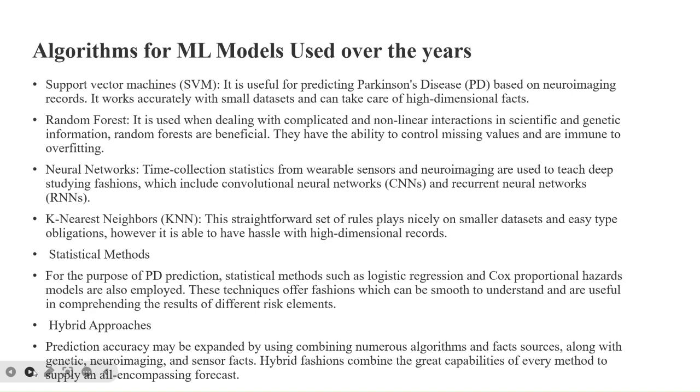And over the years, there are various algorithms which have been used for ML models for prediction of Parkinson's disease, such as support vector machines, random forest, neural networks, k-nearest neighbors, statistical methods, and hybrid approaches. The selection of the algorithms for the ML models depends upon the type of data set we are using to predict the presence of Parkinson's disease.